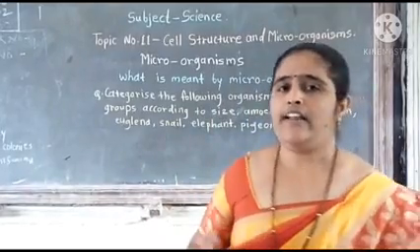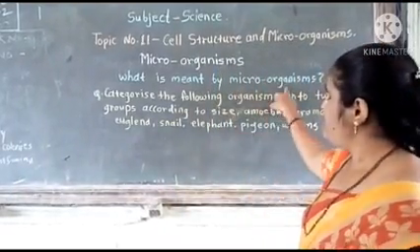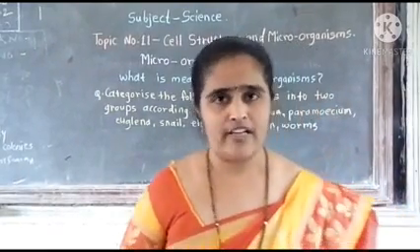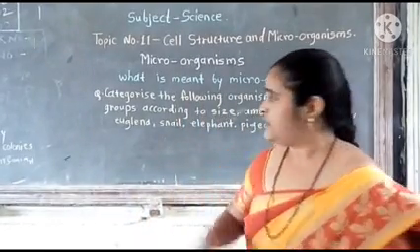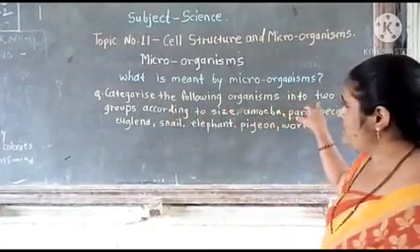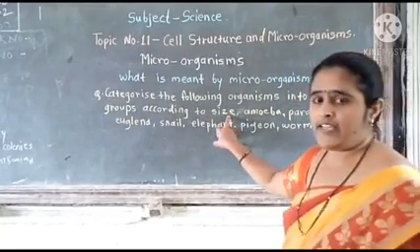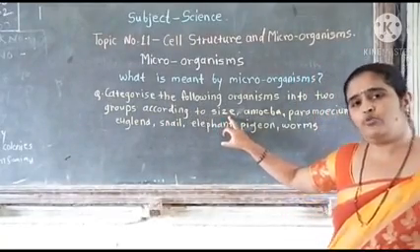After that, let's focus on one question. What is meant by microorganisms? Let's find out the answer. Here the next question is, categorize the following organisms into two groups according to size.